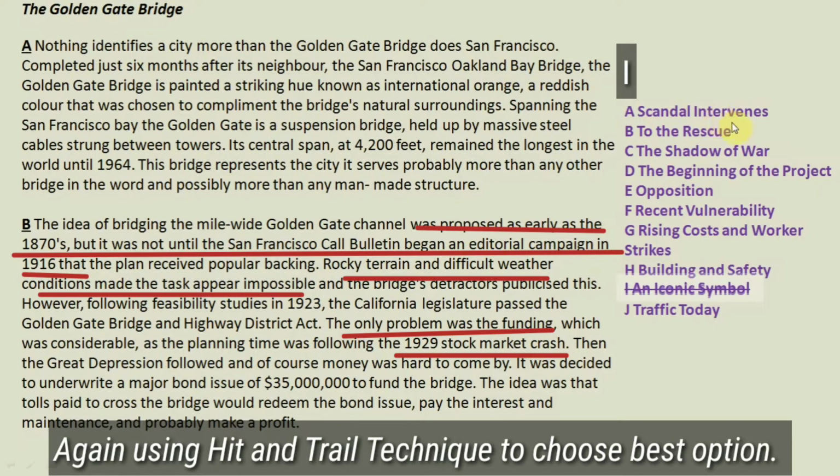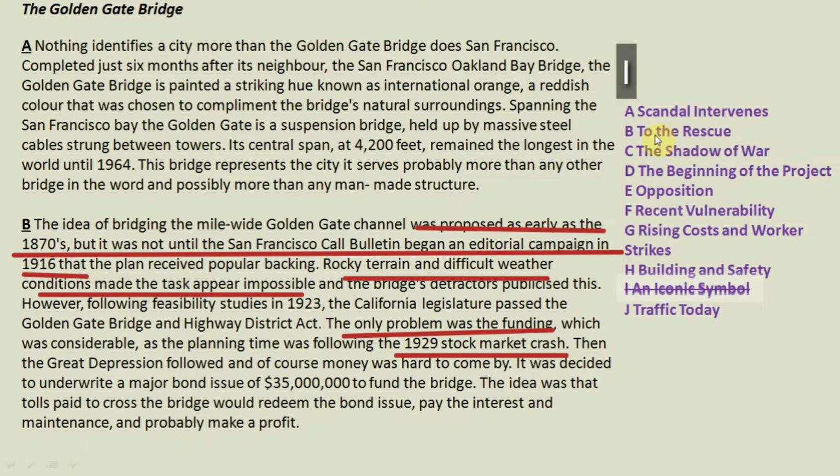Scandal intervenes, no, this is not matching. To the rescue is not matching. The shadow of war is not matching. Beginning of the project, now this is 50-50. Opposition is also a very strong answer. Recent vulnerabilities, no. Rising cost and worker strikes, no. Building safety, no. And traffic today, no. So finally we are left with beginning of the project and opposition.